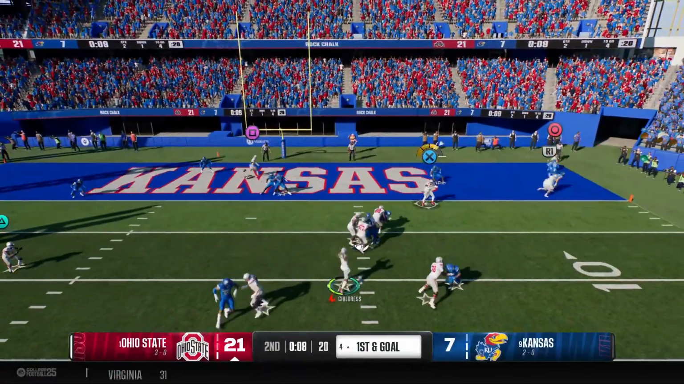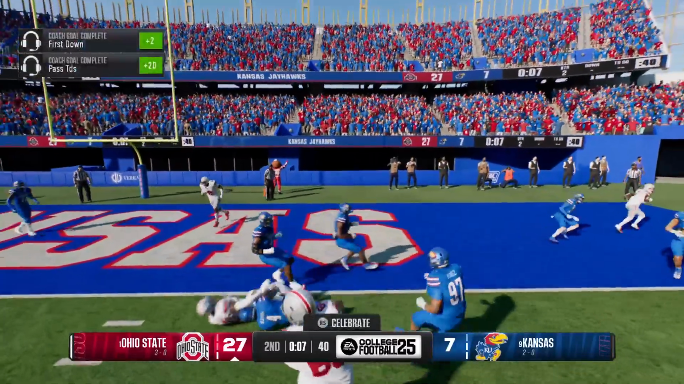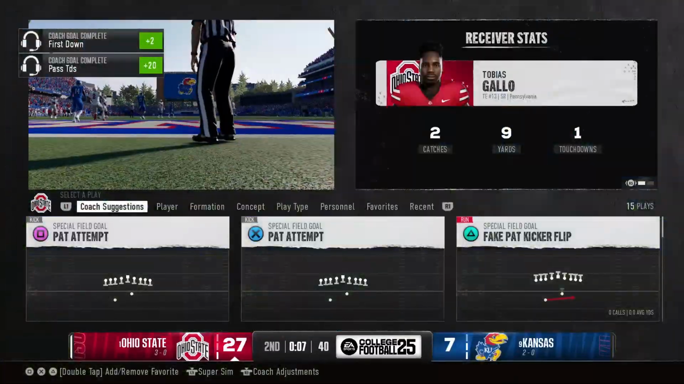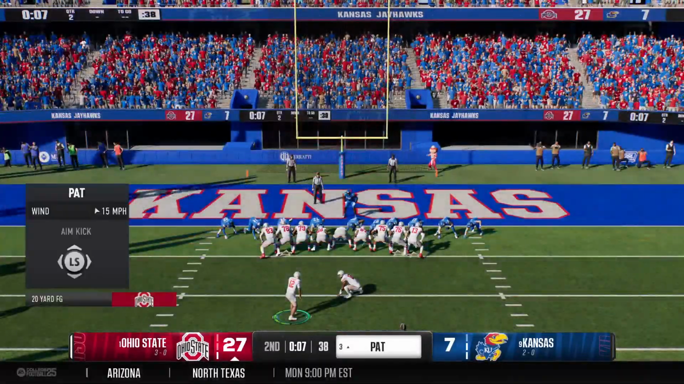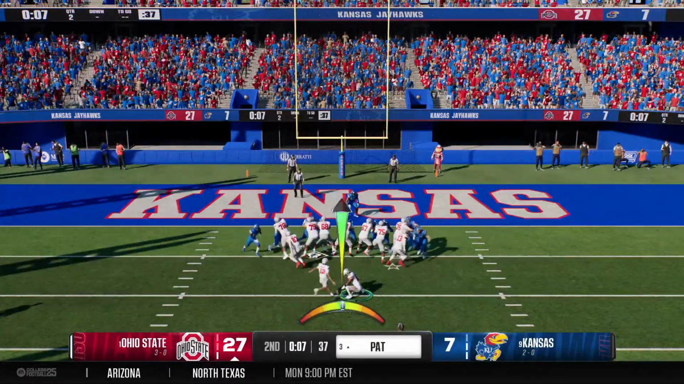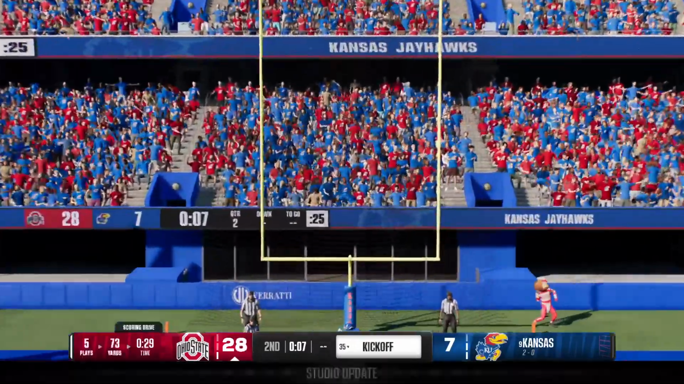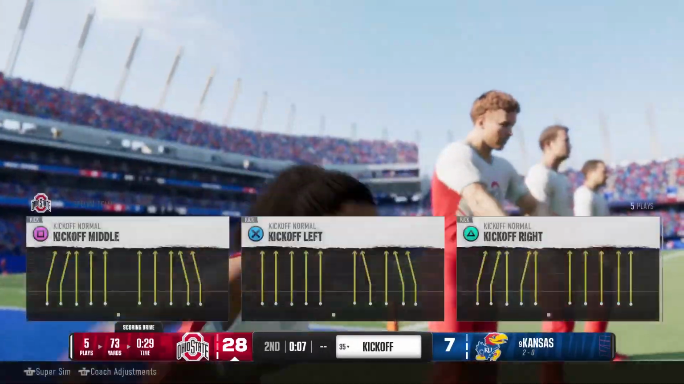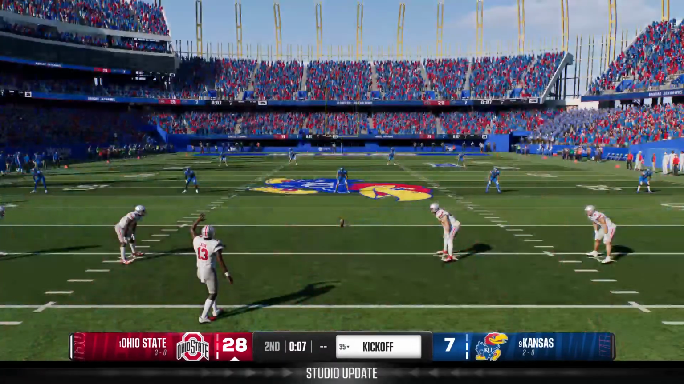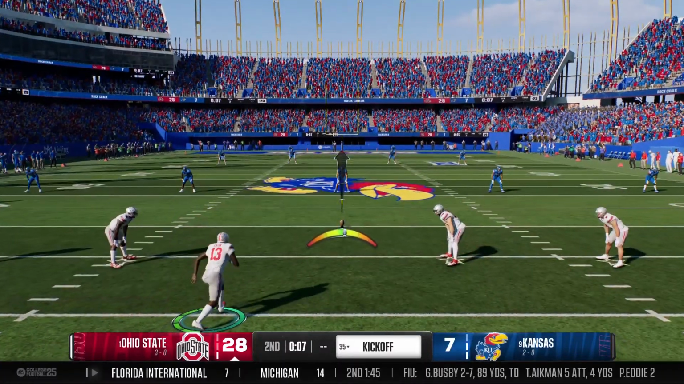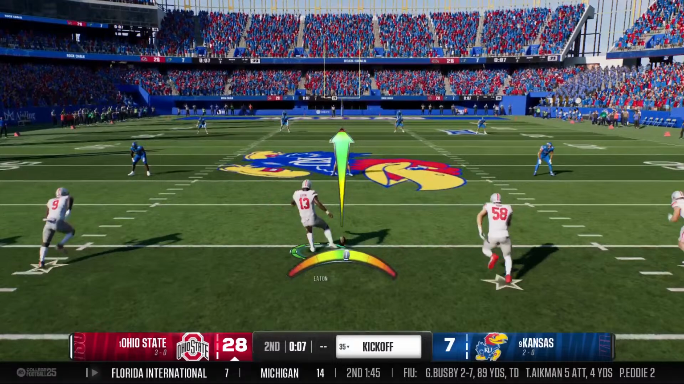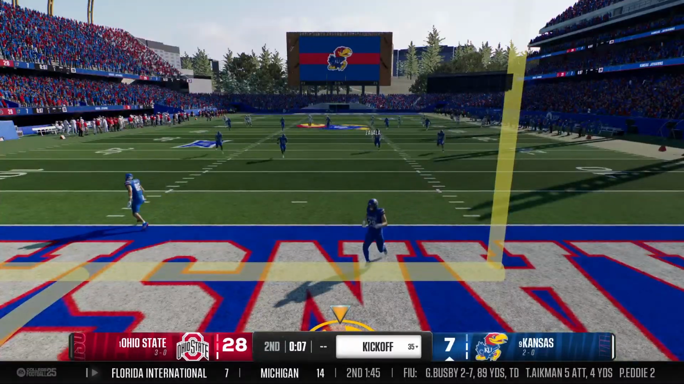Quarterback drops back. He's got it right near the end zone. And he's in. Touchdown, Ohio State. And the extra point makes it a 28-7 game. So an important touchdown just before halftime. Not much time for the opposing offense to try to answer before the break.